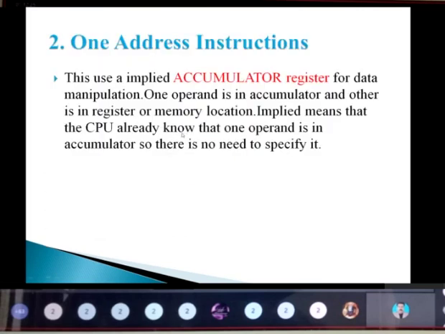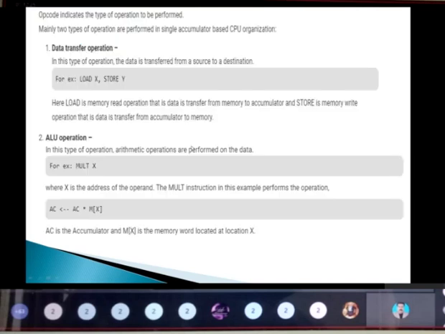Next is our one address instruction. Here we are using a special register called the accumulator for storing. One operand will be in the accumulator and the other will be in a register or some memory location. Like that we'll do the operation for the one address instruction. We will take an example and see.